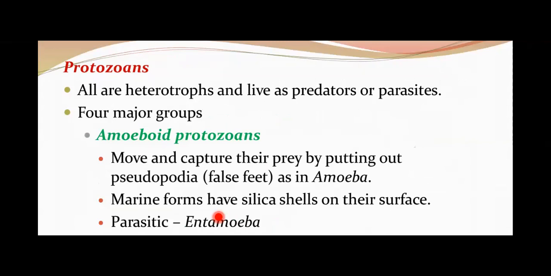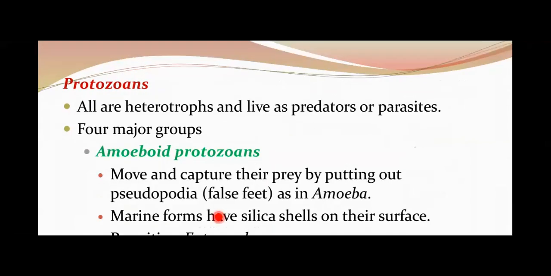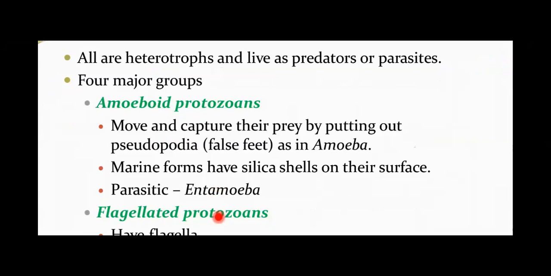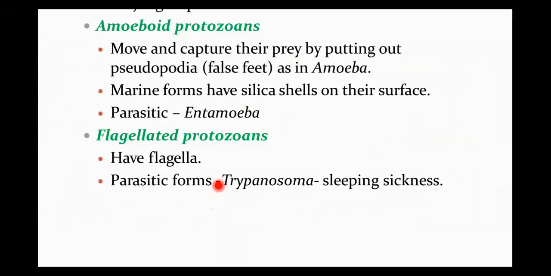What are these protozoans? These are all heterotrophic organisms. They can live as predators or parasites. Four major groups are there among the protozoans. Which are the four major groups, children? You all know that amoeboid protozoans is the first group, flagellated protozoan is the second group, then we have the third one, the ciliated protozoan, and the last one is the sporozoan.